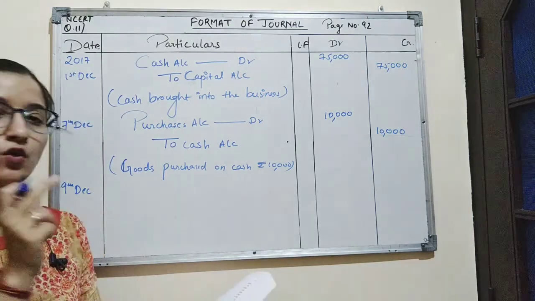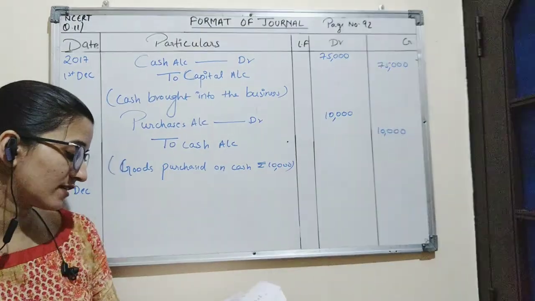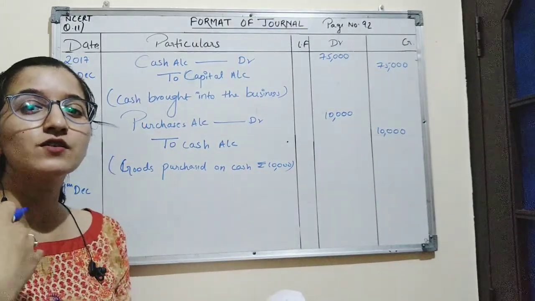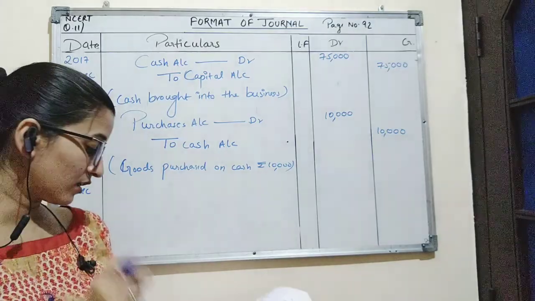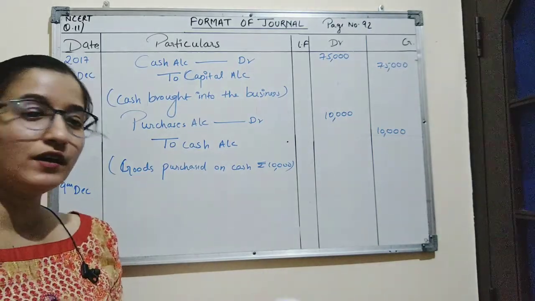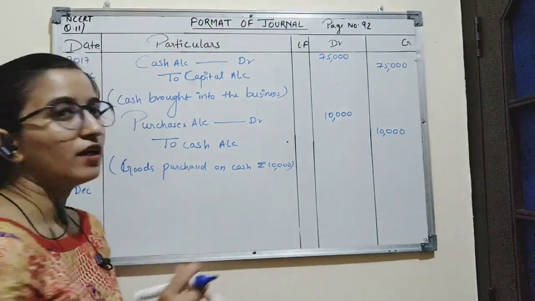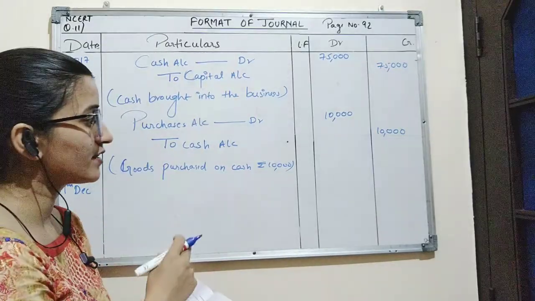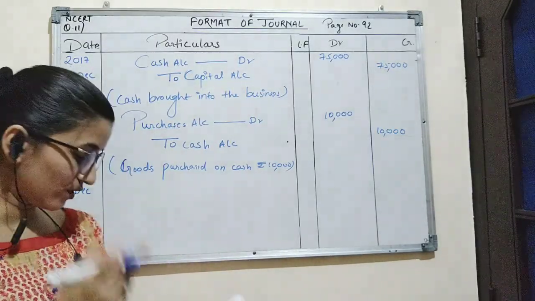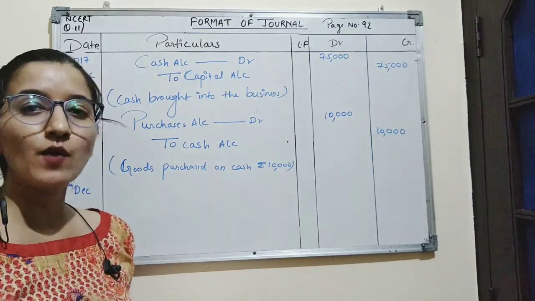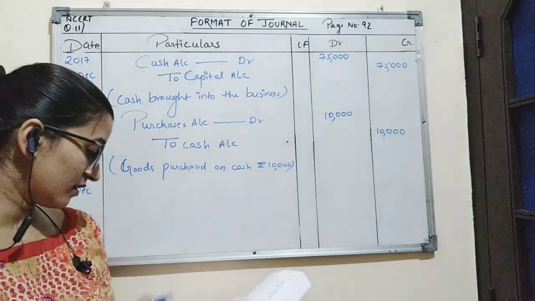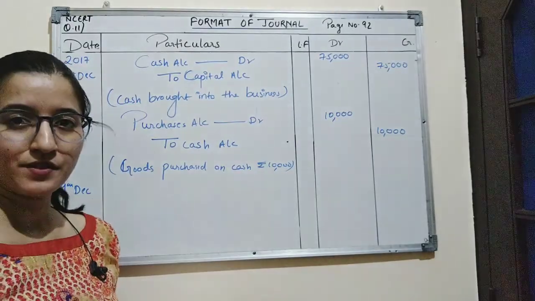Now the third transaction, which is on 9th December, is goods sold to Swati. Now goods sold to Swati means here in the transaction it is not mentioned whether these goods have been sold for cash. So it is assumed that the goods have been sold to Swati on credit. So here two accounts are affected. First is sales account. Goods have been sold, so sales account is affected. And second is Swati account. Swati is a personal account.